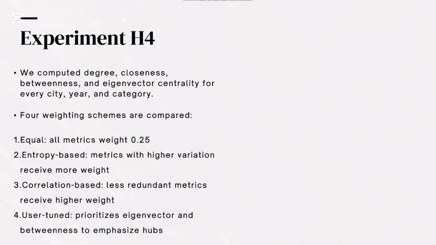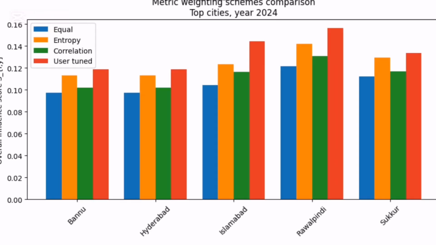In our experiment H4, we calculated four major centrality measures to understand each city's role in the network. Degree shows how many direct relationships a city has, while betweenness shows which city acts as a bridge. And eigenvector centrality highlights the influential city connected to other important cities, by comparing multiple weighting schemes. Here is a graphical representation of it. As you can see, based on different weighting schemes, there are different results.